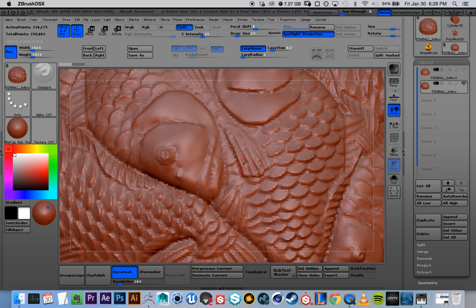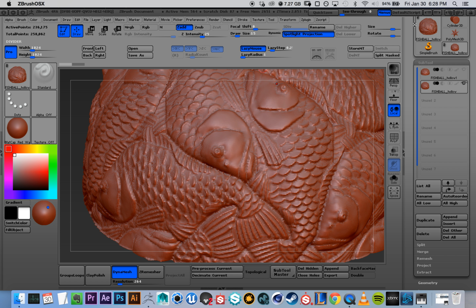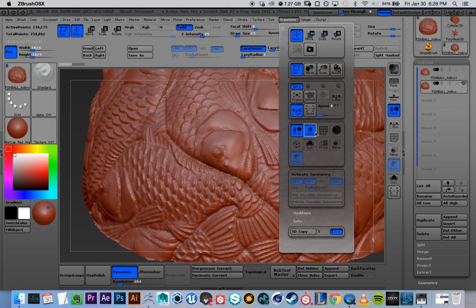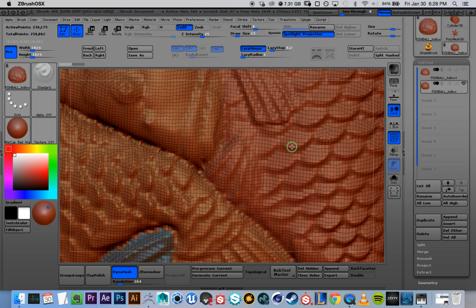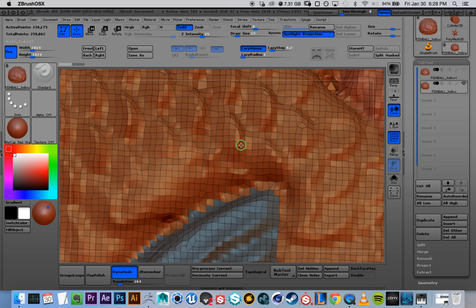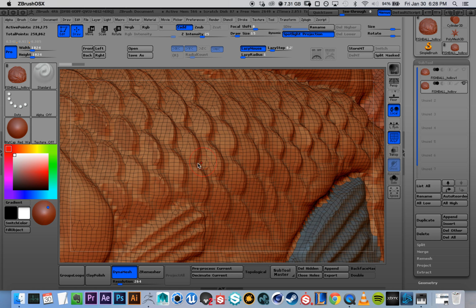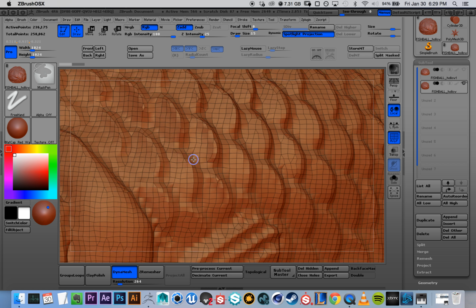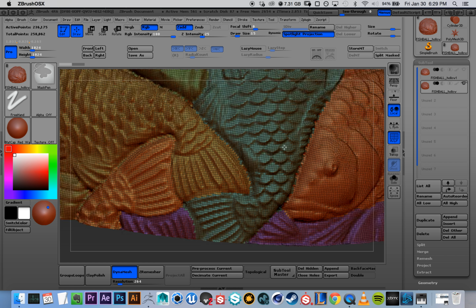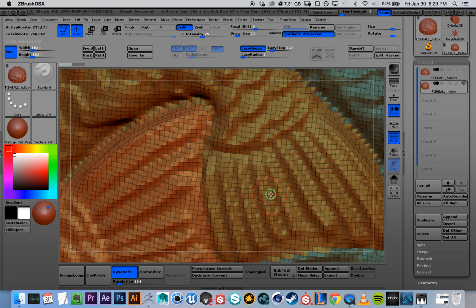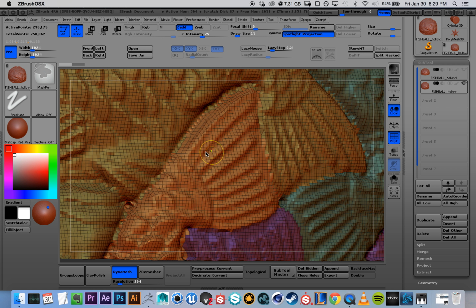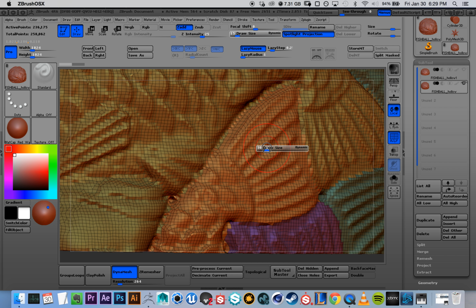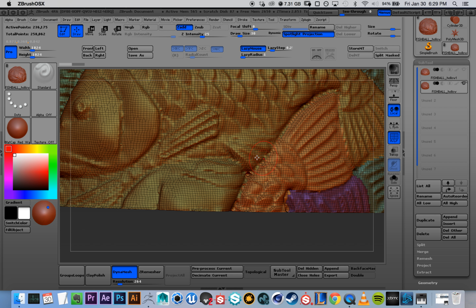So the first thing I do after opening this file, I go to Transform, Polyframe, and drop Polyframe. It will show the geometry, and the first thing I notice is that this is a Dynamesh mesh because of the triangles produced, since Dynamesh creates the easiest topology, so it uses triangles.